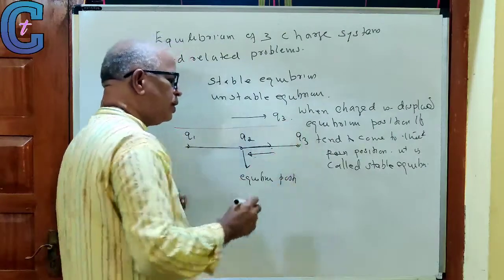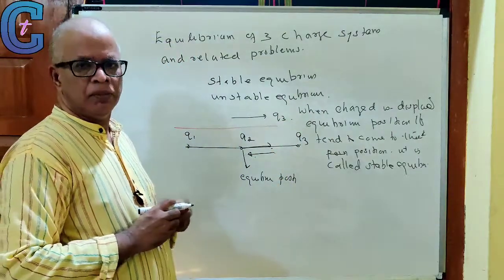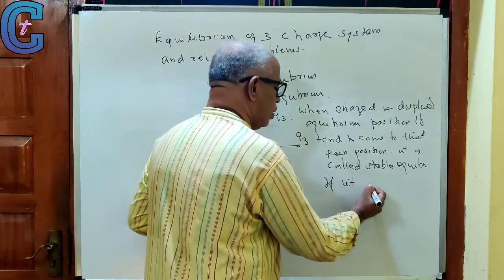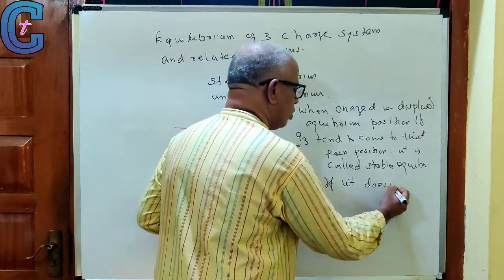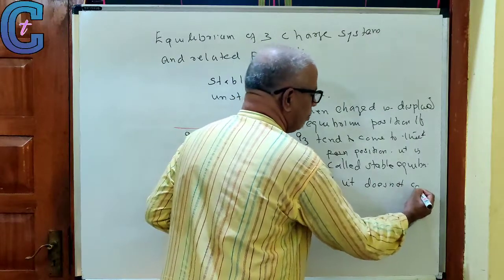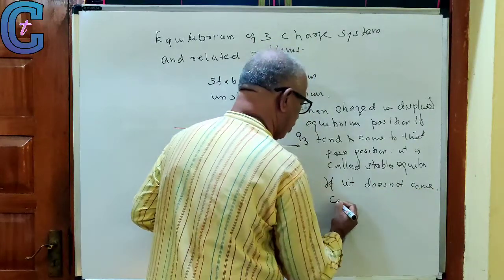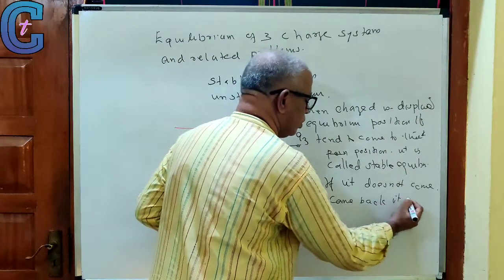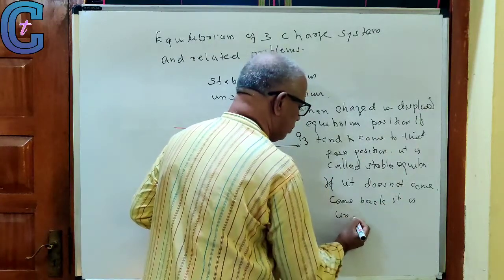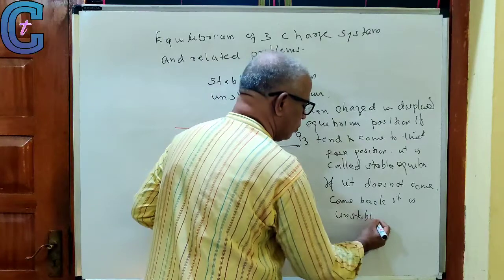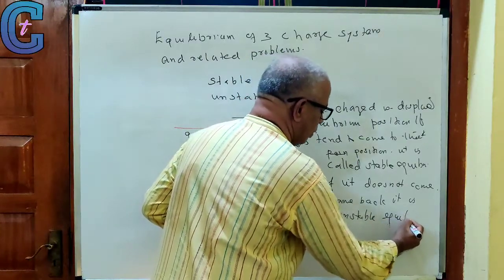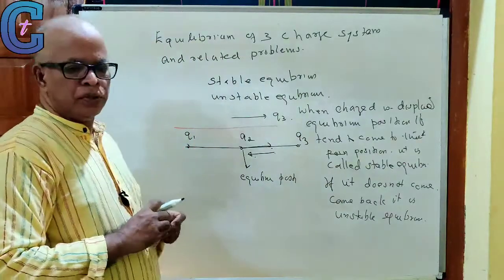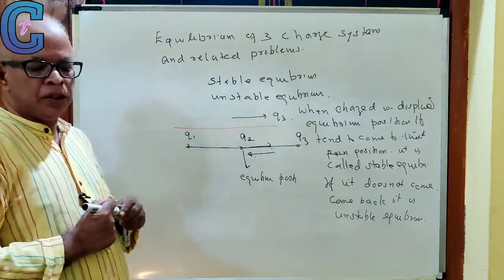That is, if it does not come back, it is called unstable equilibrium. I hope you understood what is stable and unstable equilibrium.